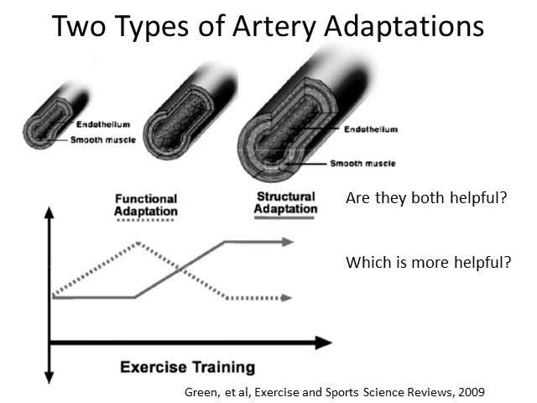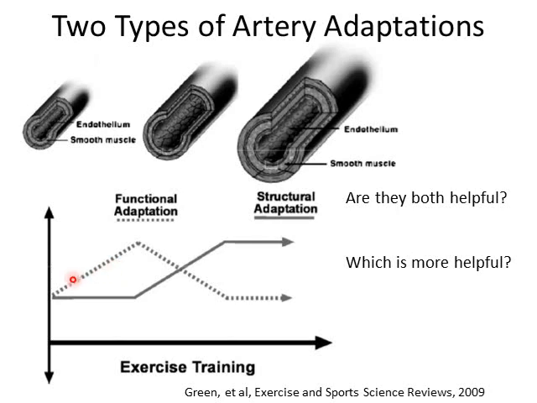Okay, so let's look a little bit at this. So in the green paper that you read for this week, there's 2 main types of adaptations in the arteries that he talks about. And one is the functional adaptation, which would be an improved ability to vasodilate under stress. That would be that FMD change. But then he also talks about the structural adaptation, that would actually be the artery size actually changing.